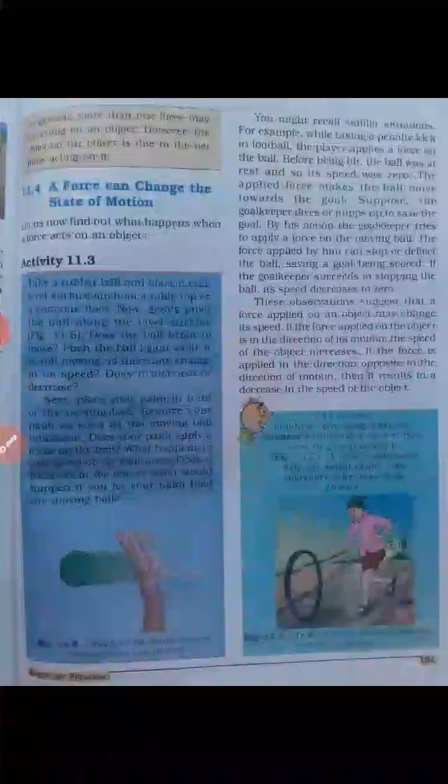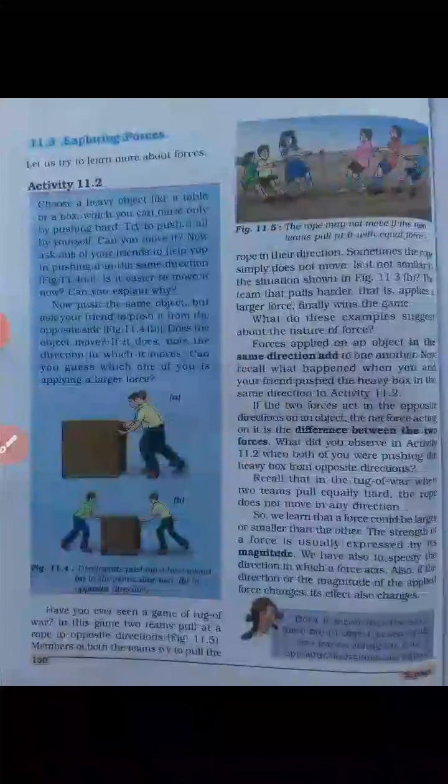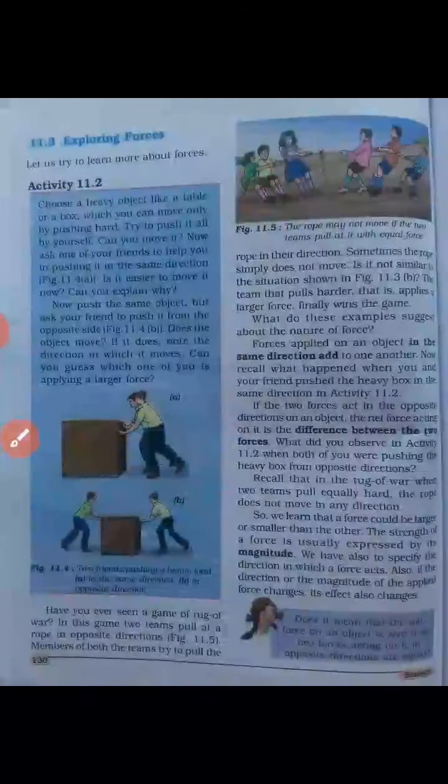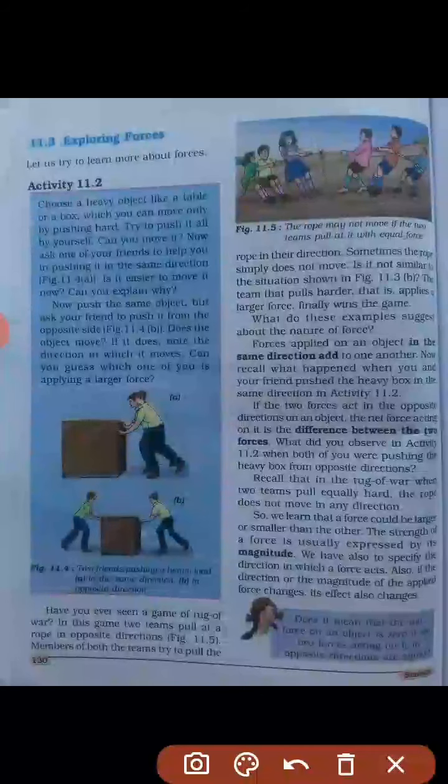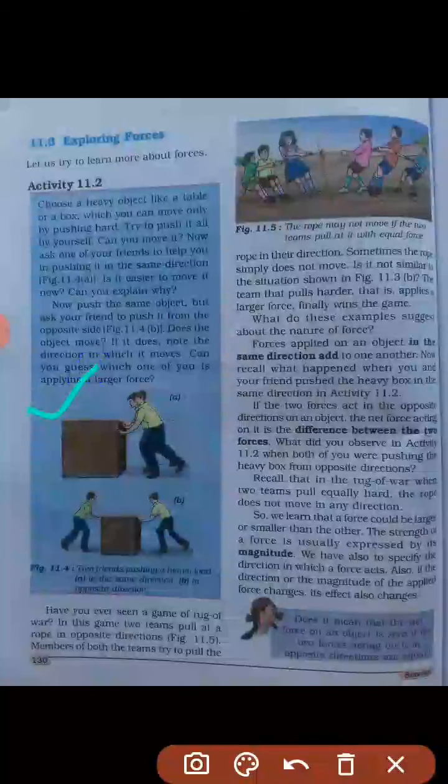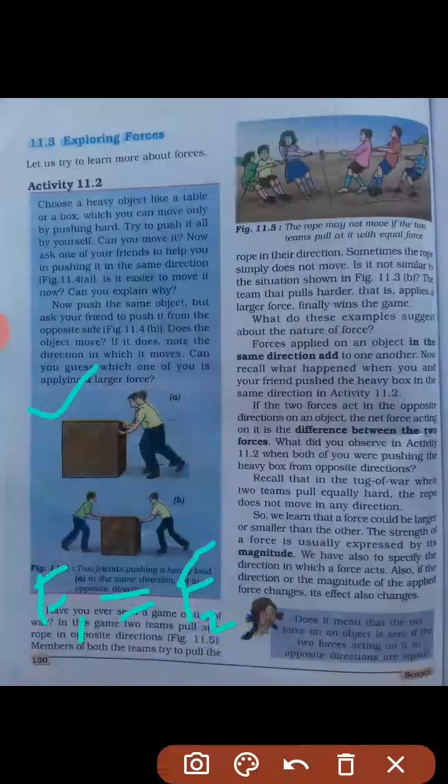And it is the interaction between two objects, and you are aware of balanced and unbalanced force, like a box being pushed by a boy, and you can see that the object is moving from one place to another. If both the forces are equal, F1 is equal to F2, then it will not move from its position. However, if either one is greater or smaller, then it will change its position from one side to the other. So if it is equal, it is called balanced force. If it is not equal, then it is called unbalanced force. You are aware of it, right?